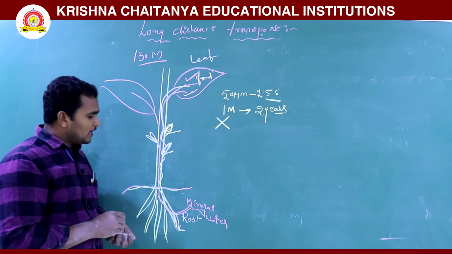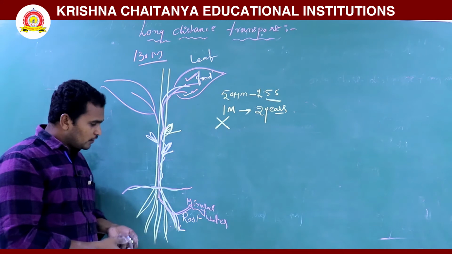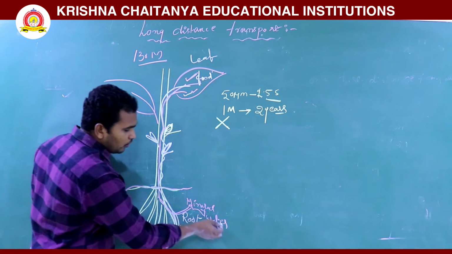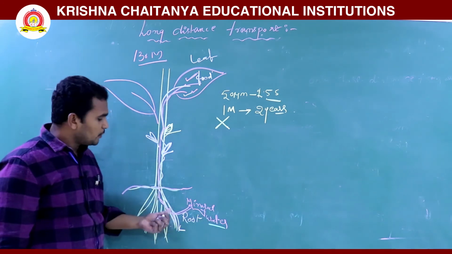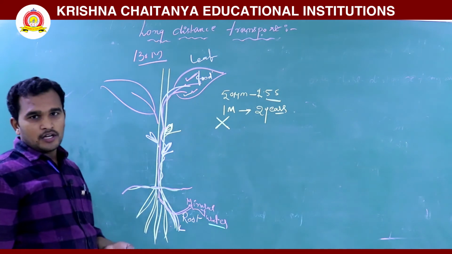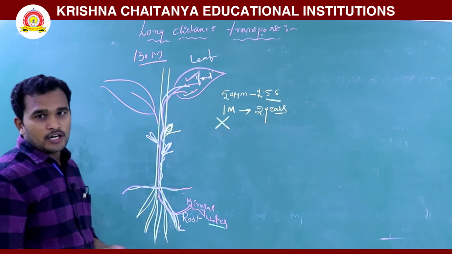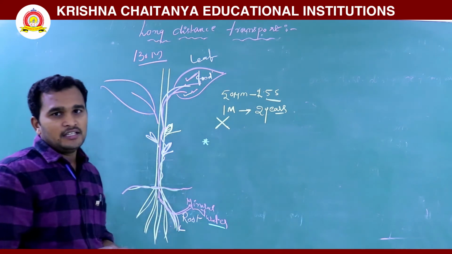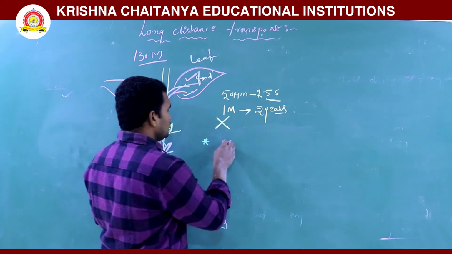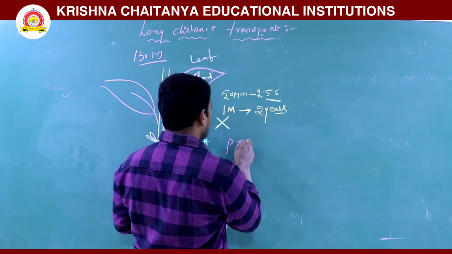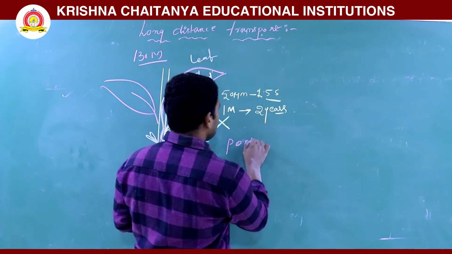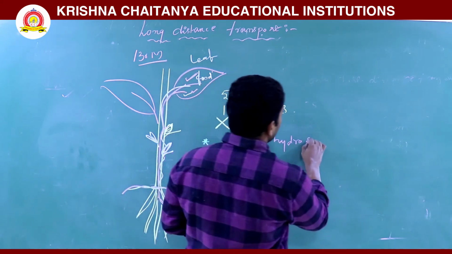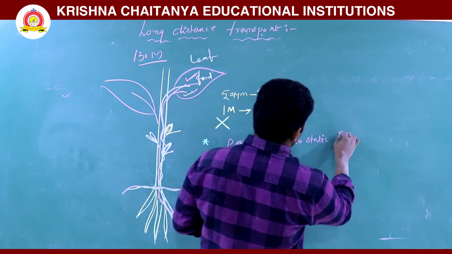It mainly depends on the amount of mineral nutrition present in the soil. The more there is, the more will be transported. Along with water, mineral nutrition will be transported from the root region to the leaf region, and from the leaf region to the root region. See here, in bulk flow mainly two pathways are there. One is the positive hydrostatic pressure gradient.